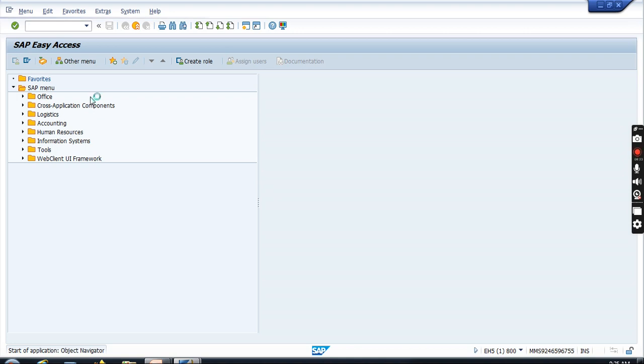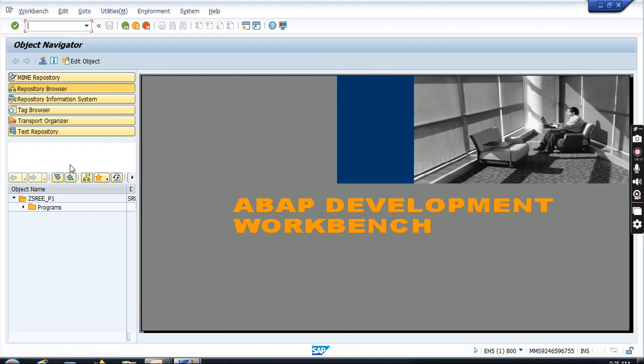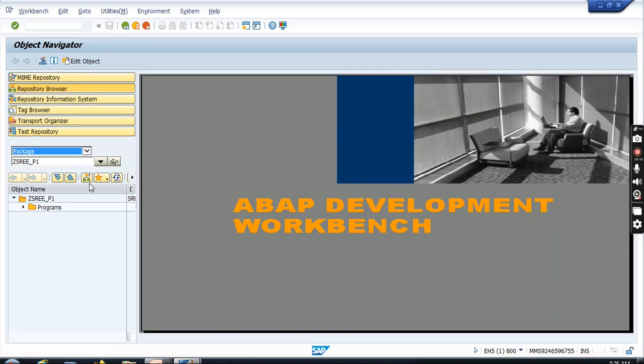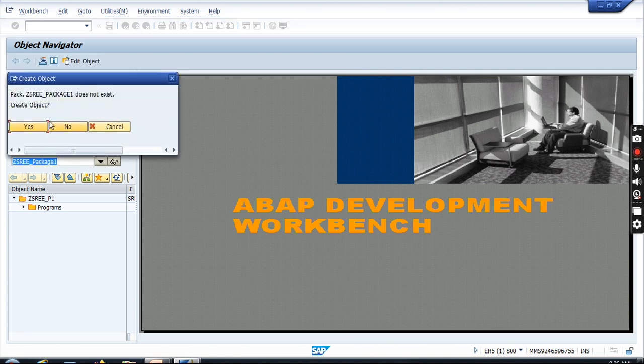Here I am using SE80. In the drop down list you can choose package, then enter the name of the package. The name always starts with Z or Y, then you press the enter button. The package does not exist, do you want to create it? Yes, I want to create.